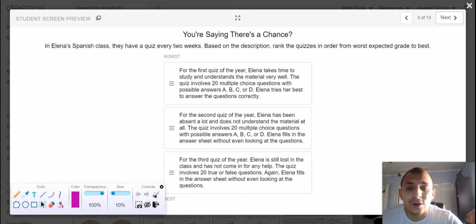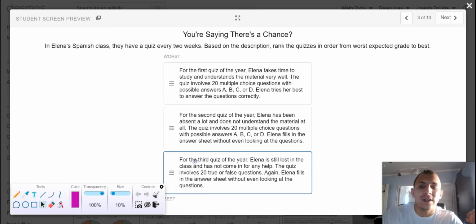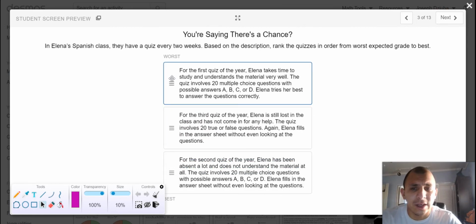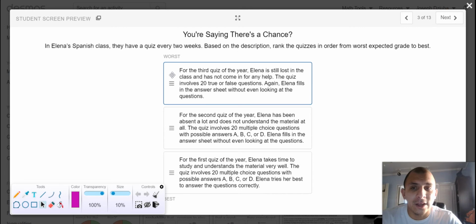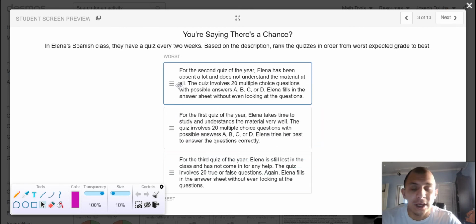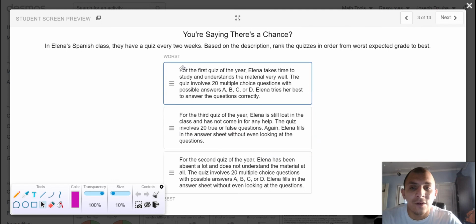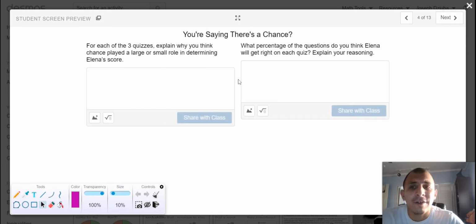Elena's Spanish class, they have a quiz every 2 weeks. Based on the description, rank the quizzes in order from worst expected grade to best. All right, so we have three different scenarios here. First quiz, second quiz, third quiz. Drag and drop the corresponding situations from a worst expected grade to a best expected grade. After doing that, for each of the three quizzes, explain why you think chance played a large or small role in determining Elena's score. What percentage of the questions do you think Elena will get right on each quiz?